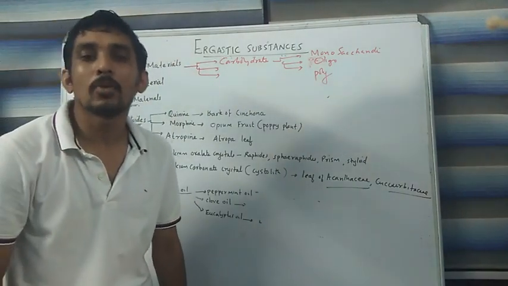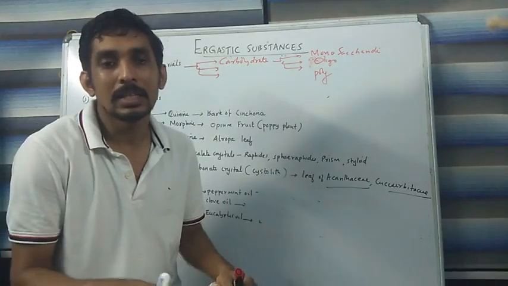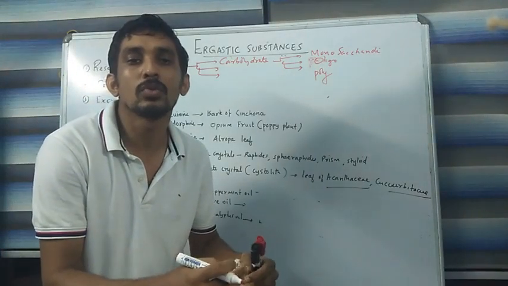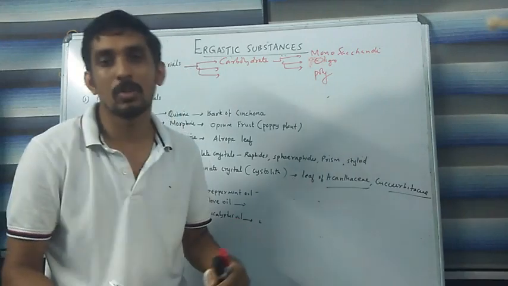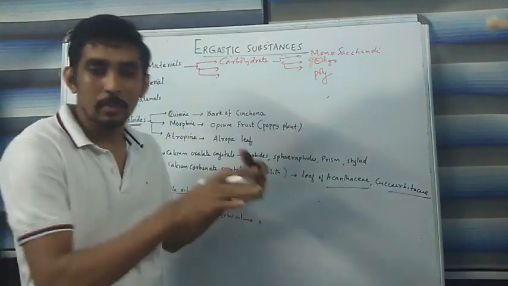Monosaccharide is a carbohydrate made up of simple sugar, which cannot be cleaved into further smaller units. That is the basic unit.